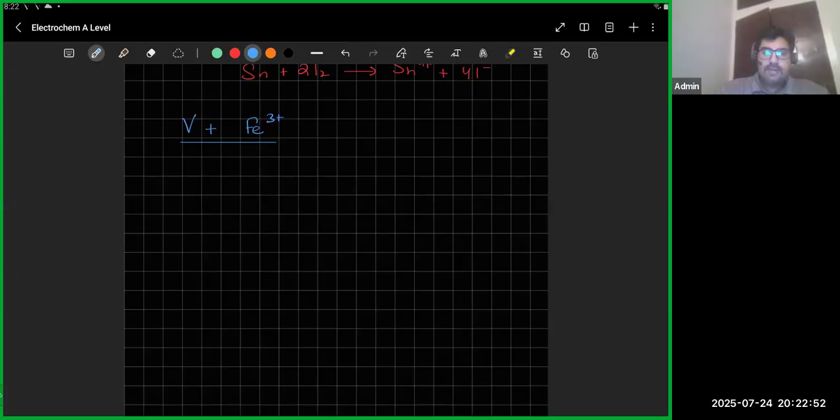तो अगर data booklet open करो ना, iron 3 plus has two equations. ठीक है, I'm just going to directly write it. Iron 3 plus can gain 3 electrons and it can form, नहीं 3 करेगा तो iron ही बनेगा. And the E naught for this is iron 3 plus 3 electrons iron, that's minus 0.04 volts. अच्छा और iron 3 plus जो है ना, that could also gain 1 electron. And अच्छा वो जो है ना, it can form iron 2 plus.